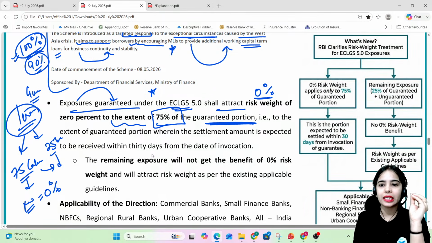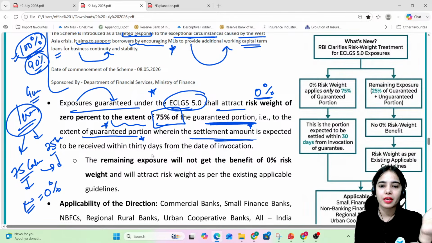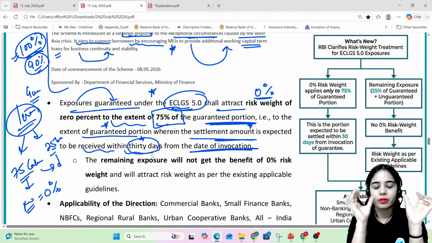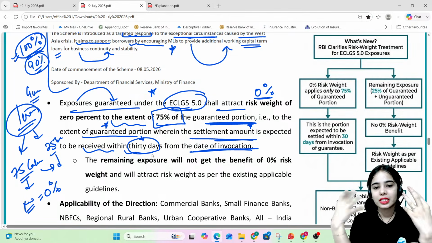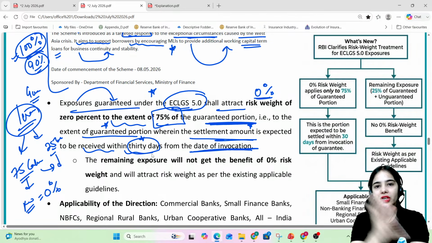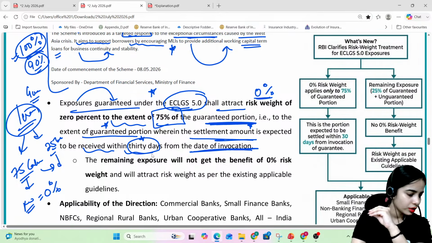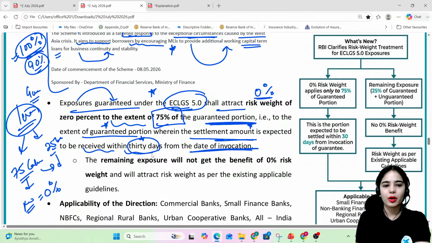So the exposures guaranteed under the ECLGS 5.0 shall attract a risk weight of 0% to the extent of 75% of the guaranteed portion, that is, to the extent of the guaranteed portion wherein the settlement amount is expected to be received within 30 days from the date of invocation. So the member lending institution will get the settlement amount within 30 days from the date of invocation.